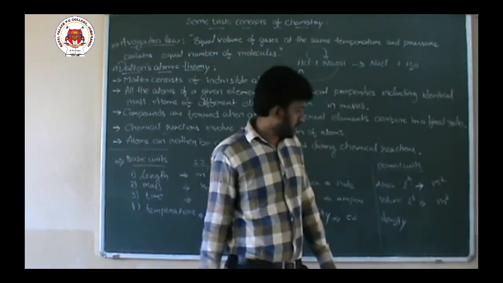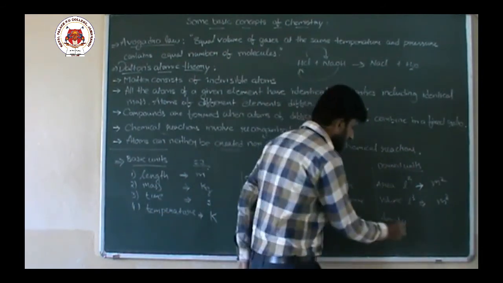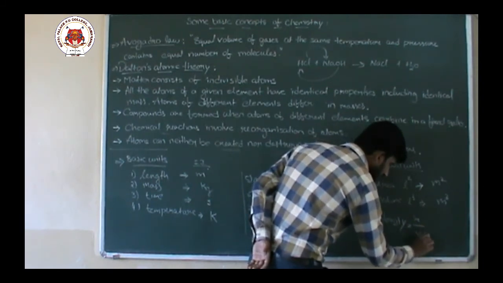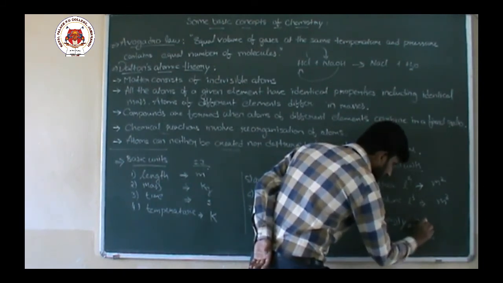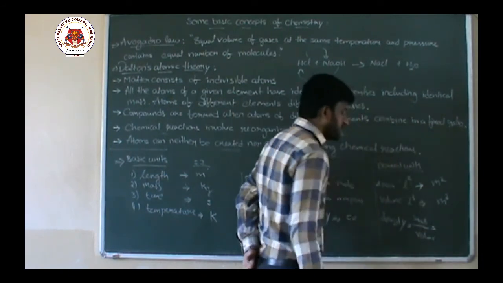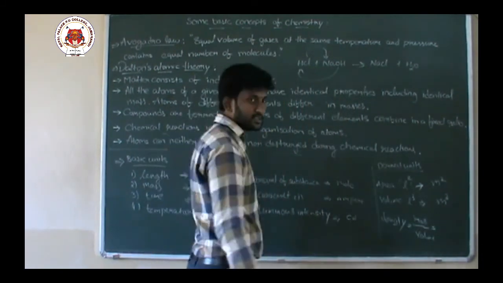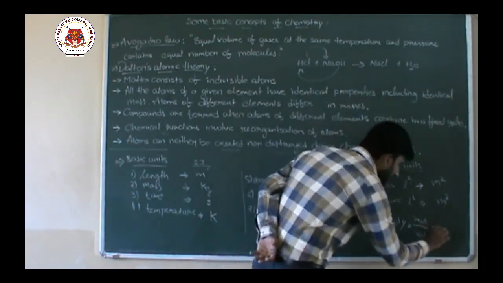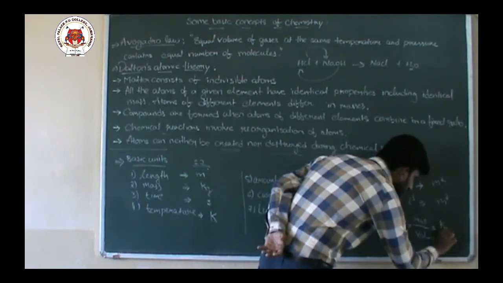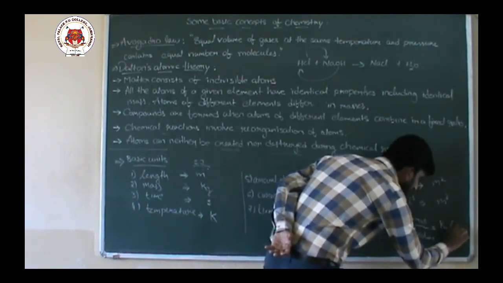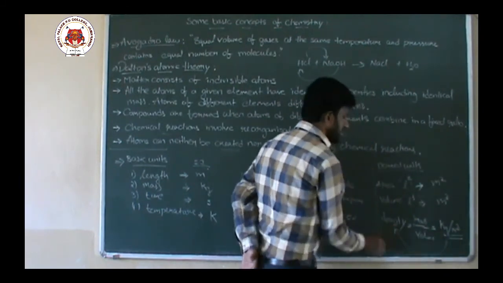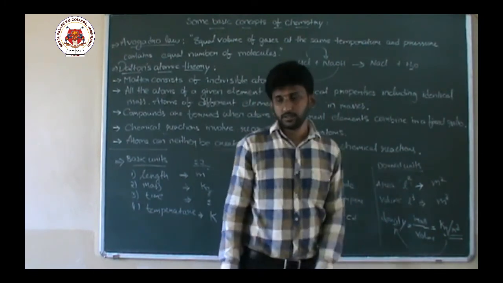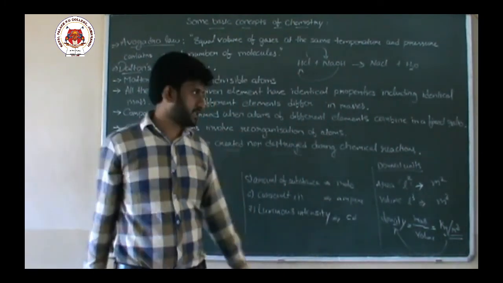Density means what? The density formula is mass by volume. What are the units of mass? Mass units are kgs. The volume unit is meter cube. That means mass is kg and volume is meter cube. Kg per meter cube is a derived unit from mass and volume for density. So there are 7 basic units and n number of derived units.